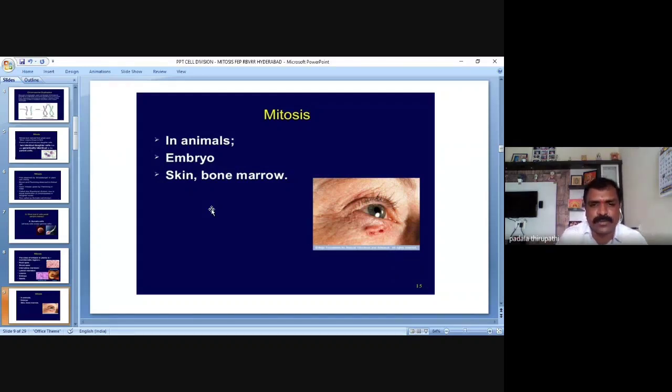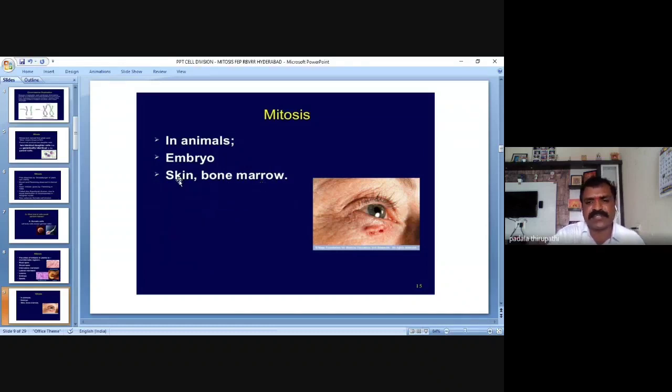This bone marrow is able to produce red blood cells whenever, after the completion of their lifetime of 100 to 120 days, new RBCs are produced from bone marrow.